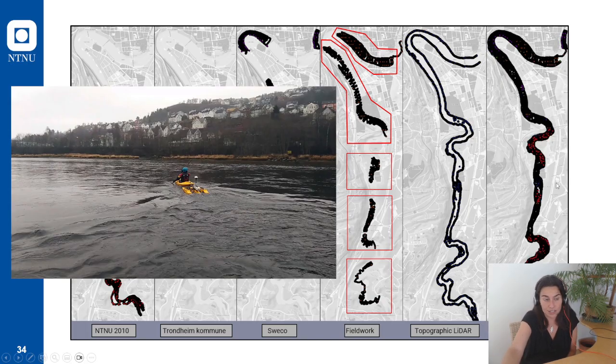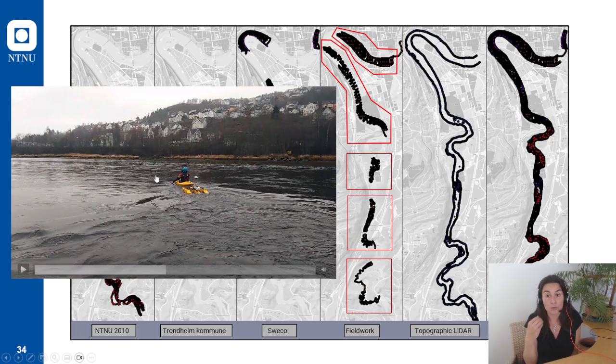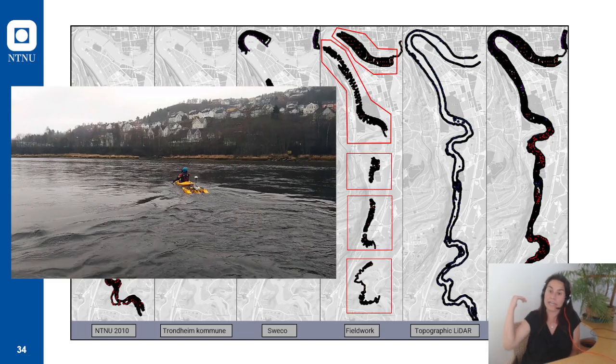We can also see that even though our measurements were really good, we still have some areas where there were small gaps. This is so because the ADCP also encountered challenges when the water is very fast.